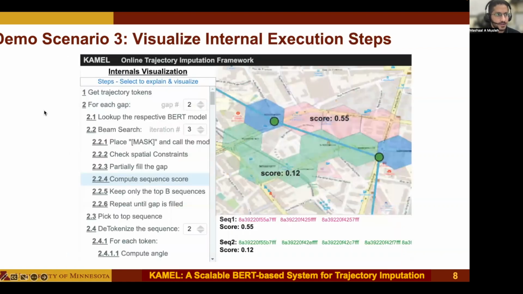In the third and last scenario, users can actually debug the imputation procedure in a way similar to debugging query plans in databases. We break down the imputation process into a series of steps where users can click on each step and see it visualized on the map in terms of its inputs, its outputs, and all other related information.